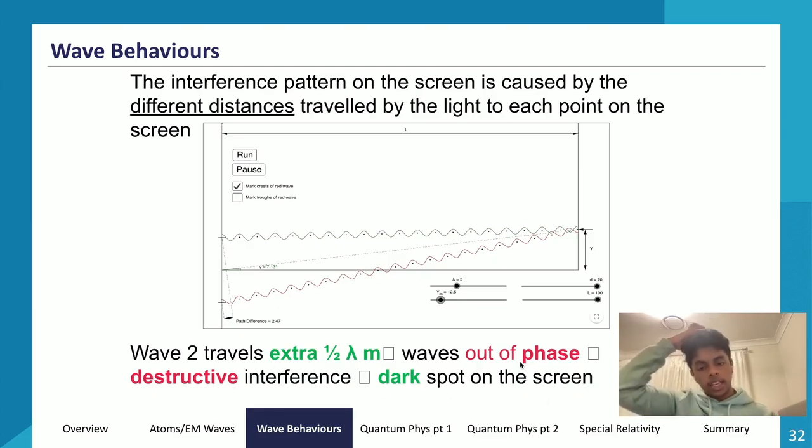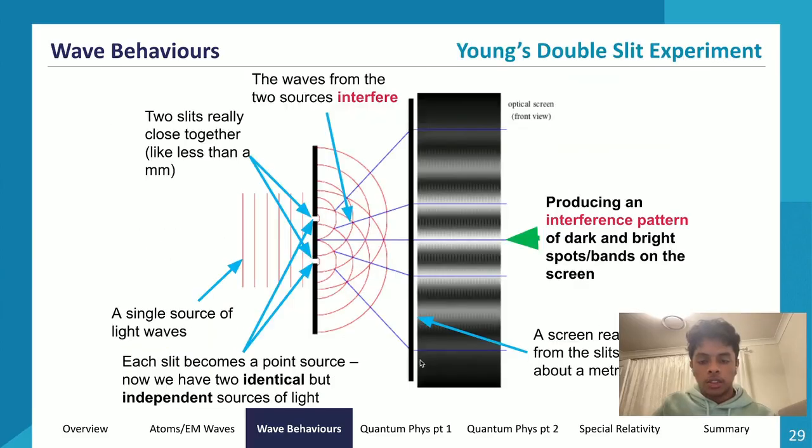So now we see destructive interference as a dark spot on the screen, and we call it the minima. So these dark spots or dark bands on the screen are called minima. The bright bands, or the bright white spots, are called the maxima. And this middle point is called the central maxima. This first dark band is called the first minima. This first bright band is called the first maxima, and so on and so forth. Same with down. This first white band is the first maxima, this first dark band is the first minima, and this midpoint is called the central maxima.